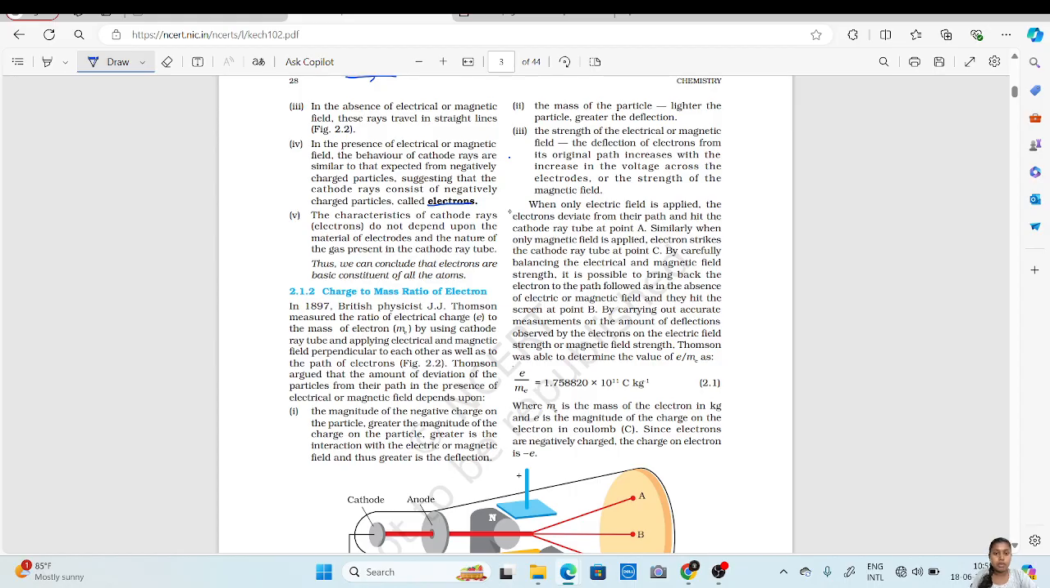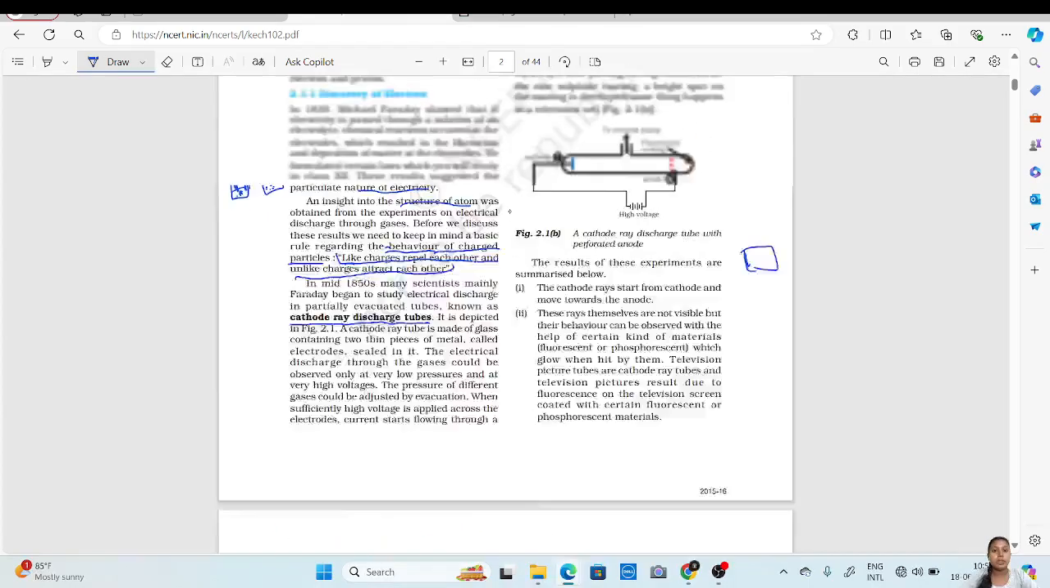The characteristics of cathode rays, that is electrons, do not depend upon the material of the electrodes and the nature of the gas present in the cathode ray tube. This is very important, as the characteristics of these cathode rays or electrons do not depend on the electrode material used or the gas present in the tube. Thus, we can conclude that electrons are the basic constituents of all atoms.